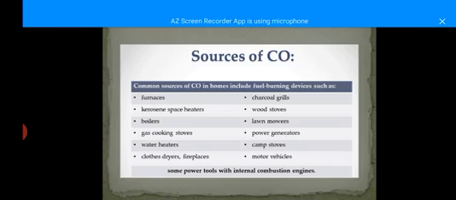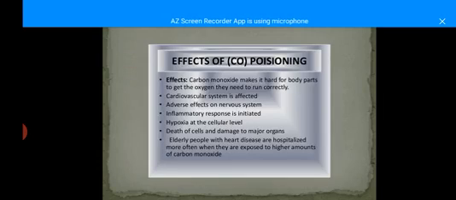Now here are the sources of carbon monoxide. It is formed by incomplete combustion from natural gas, kerosene oil boilers, gas cooking stoves, water heaters, cloth dryers and charcoal grills. It is produced by the combustion of fuel in vehicles like trucks, cars and machines, and so on. In simple words, we can say that carbon monoxide is formed by the incomplete combustion of fossil fuels.